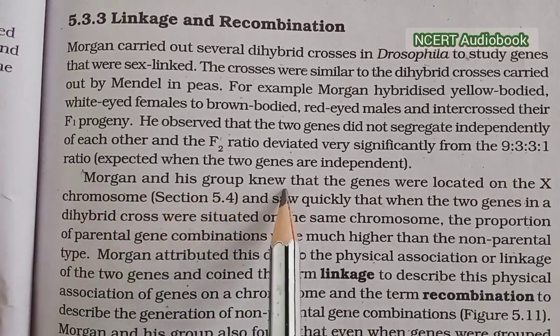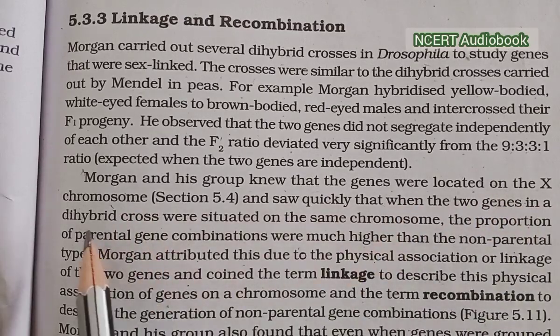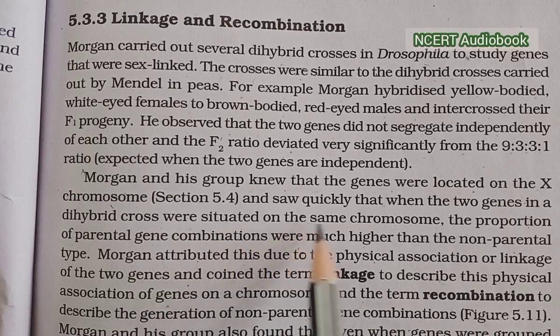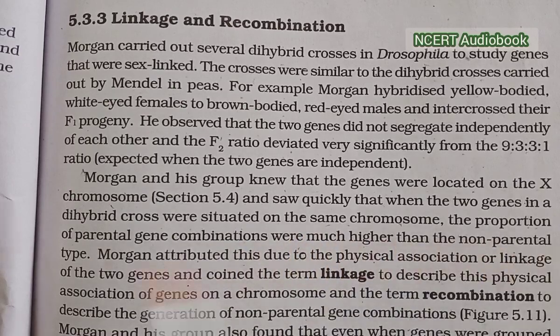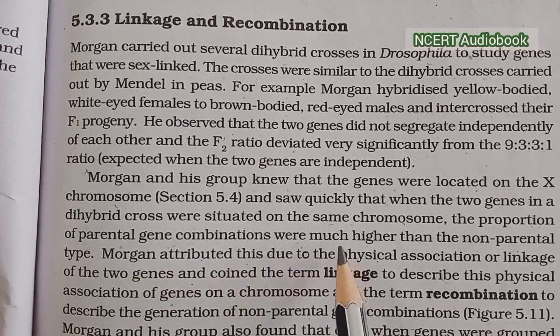Morgan and his group knew that the genes were located on the X chromosome. The dihybrid cross genes were situated on the same chromosome. The production of the parental gene combinations was much higher than the non-parental type.